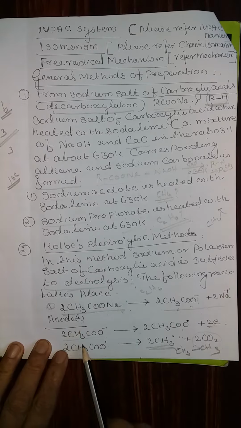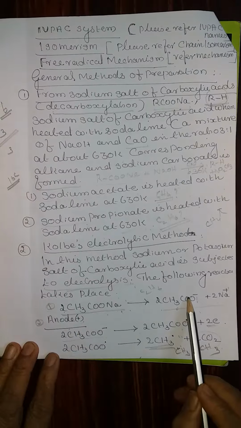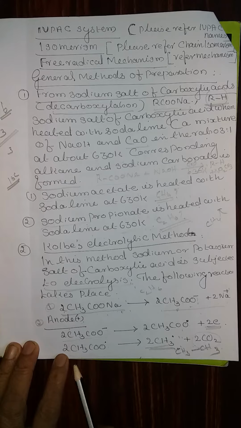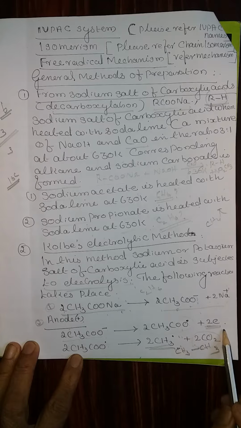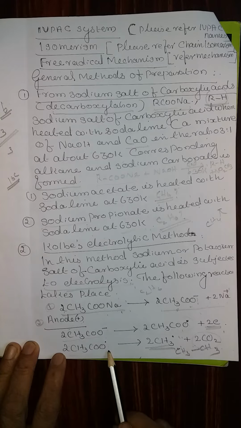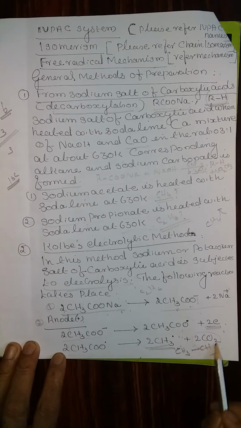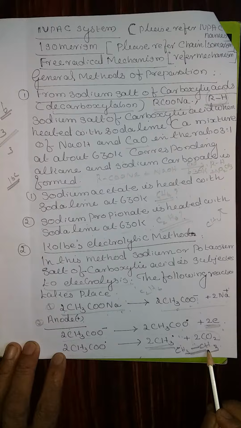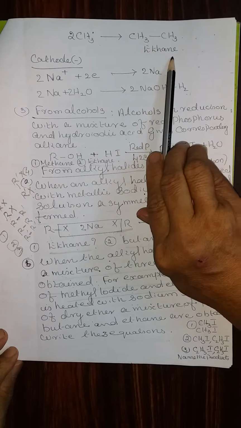Then comes anode and cathode. Second step, write anode. Anode is positive. Therefore, negative ions come to the anode and release the 2 electrons. As a result, it forms 2 acetate free radicals and 2 electrons are generated. These 2 acetate free radicals form 2 methyl free radicals and carbon dioxide gas is eliminated. These 2 methyl free radicals join together and form ethane. That is how ethane is liberated.